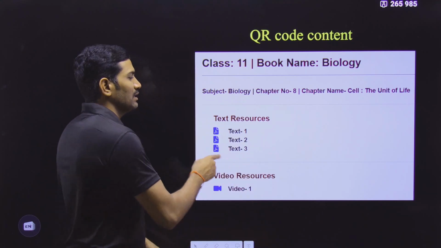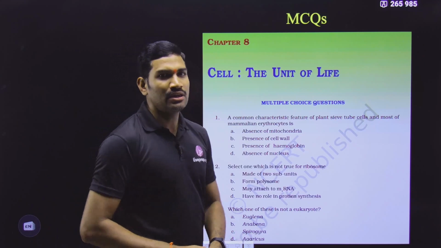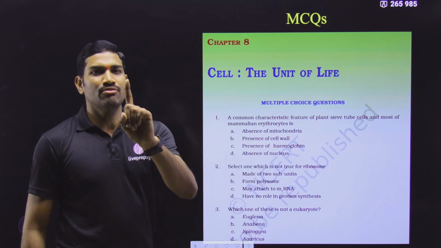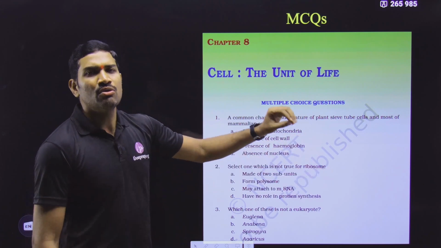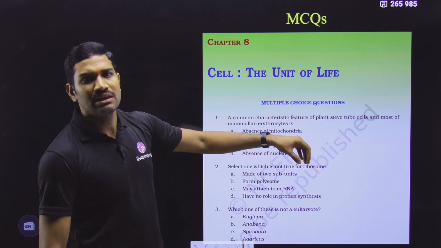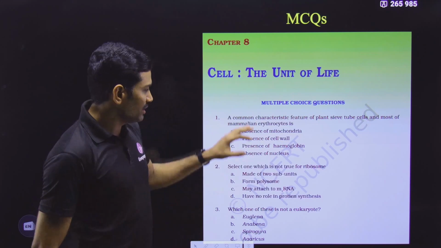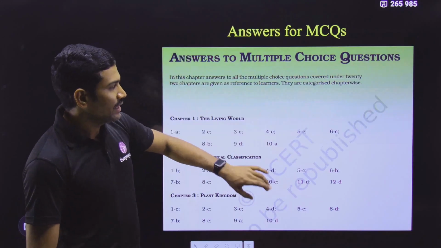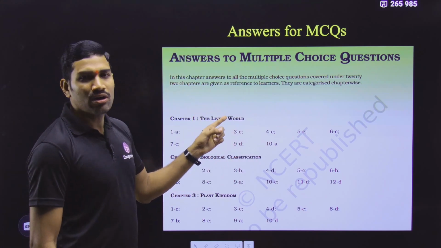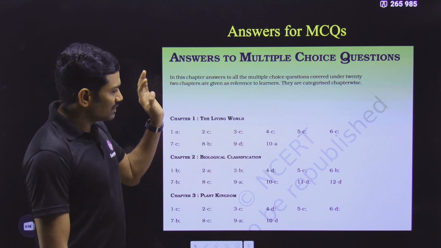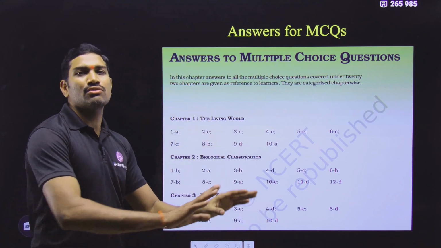And not only this, what about these PDF pages? Now I will quickly go through this. Definitely one PDF is related to the MCQs belonging to that particular chapter. Whatever the chapter is, they will give some model MCQ type questions. That is one PDF, having MCQs. And the other PDF is the answer key. But here they have not given a separate answer key. In a single PDF, they have given the answers for all the MCQs of all the chapters.